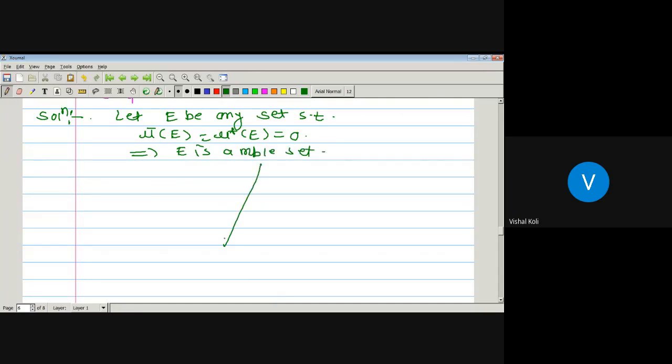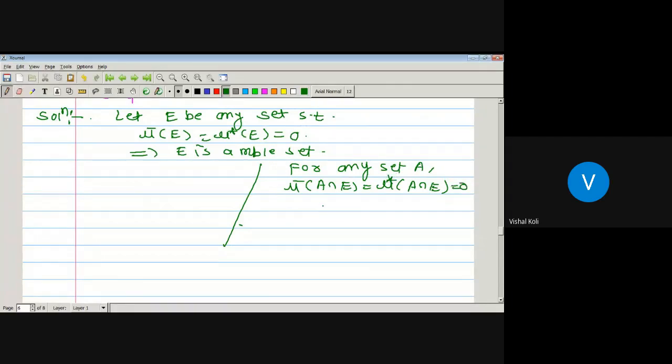If you don't remember this, then prove it. If the outer measure of E is equal to 0, then for any set A, consider the outer measure of A intersection E. Now A intersection E is a subset of E, and the measure of E is equal to 0. Since A intersection E is a subset of E, the outer measure of A intersection E is less than or equal to the outer measure of E, and the outer measure of E is equal to 0. Then the outer measure of A intersection E must be equal to 0.